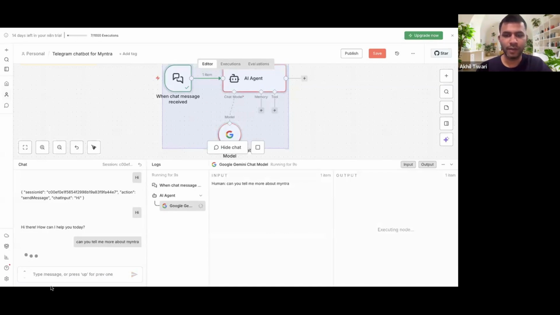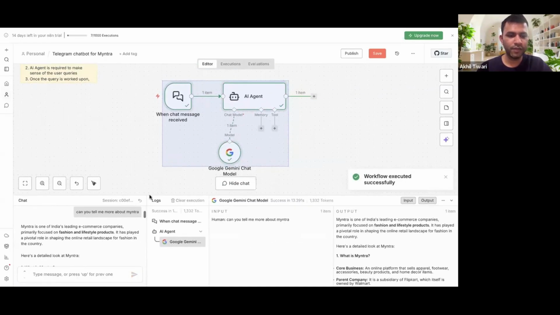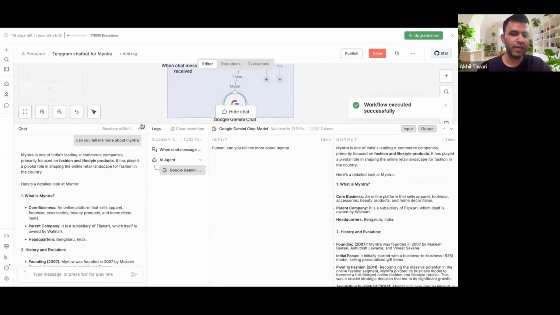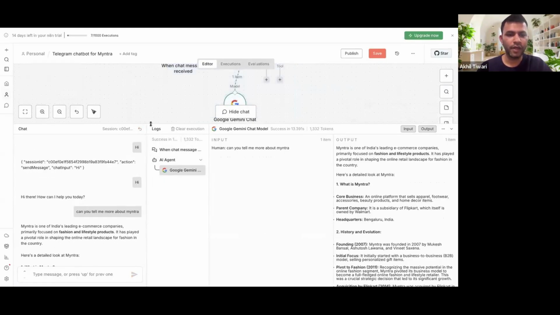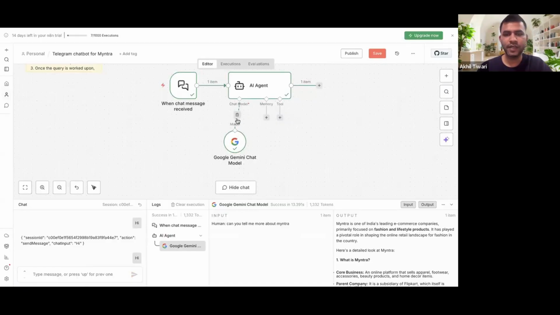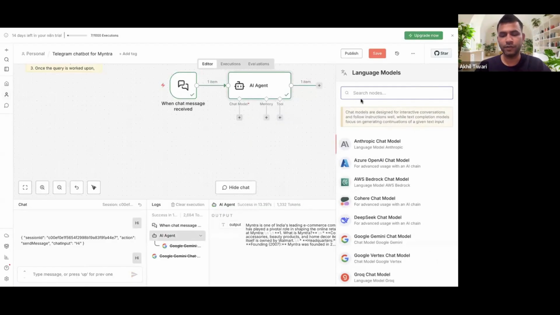Okay, it's taking a lot of time. So what I will do is, instead of this model, because this is a free model, right? Free models generally take relatively more time because there's a lot of load that they have. I will just go ahead and disconnect this and use an OpenAI one, which I already have, the paid model. Let's see if it works faster.